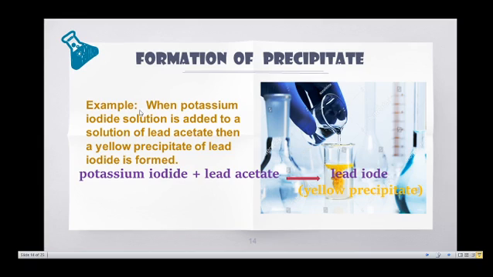For example, when potassium iodide solution is added to a solution of lead acetate, a yellow precipitate of lead iodide is formed. Potassium iodide reacts with lead acetate, and the yellow precipitate formed is known as lead iodide.